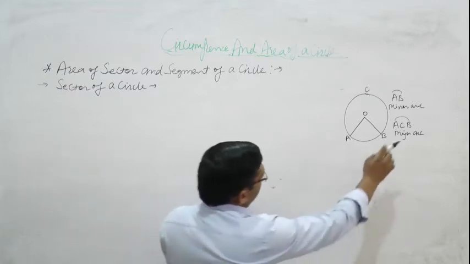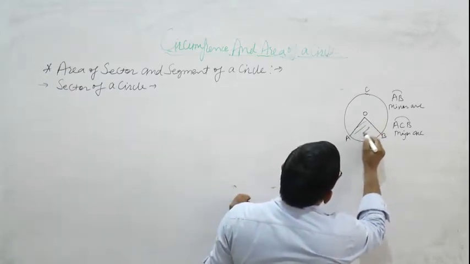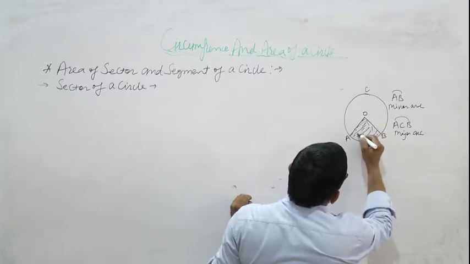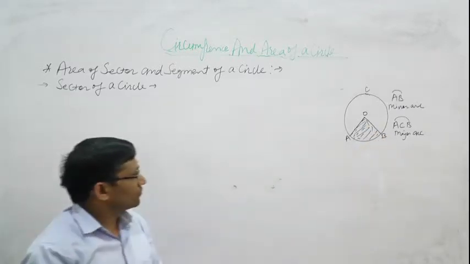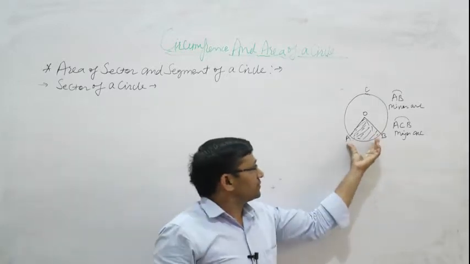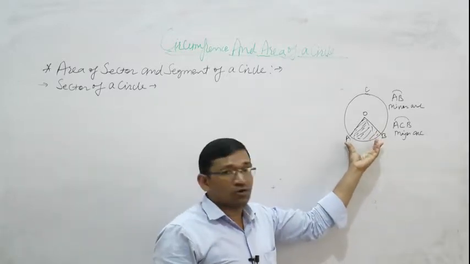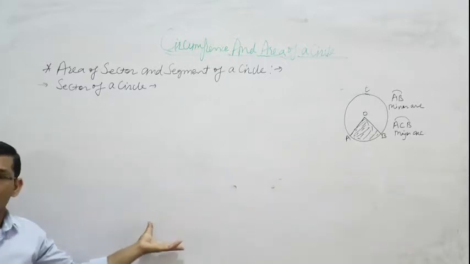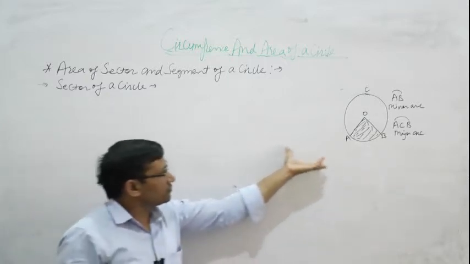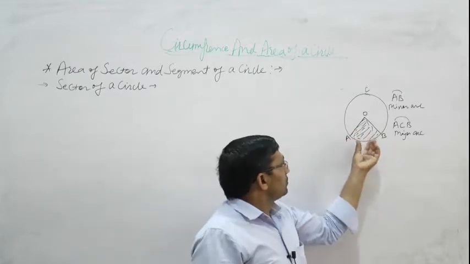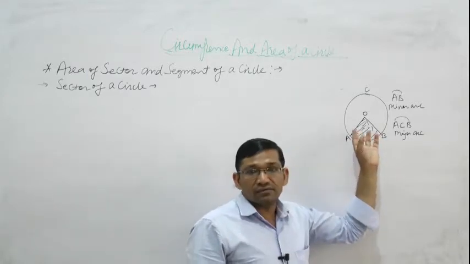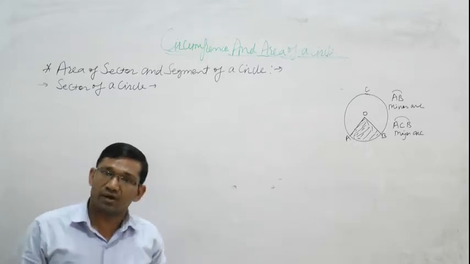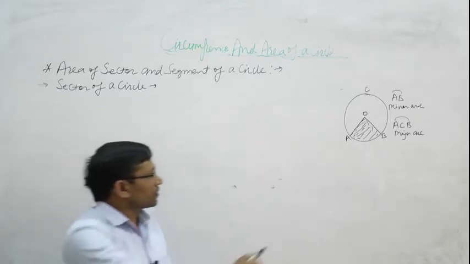Okay, so here this is sector of circle. So sector is the region which is enclosed by the two radius and corresponding arc. We can also say that the part of circle which is bounded by two radius and corresponding arc.